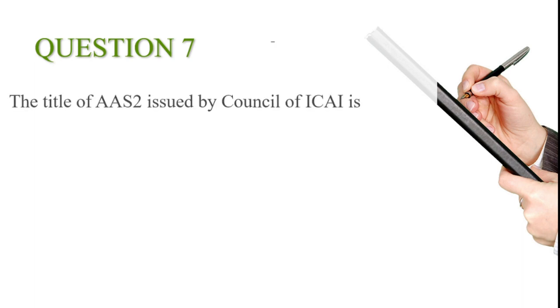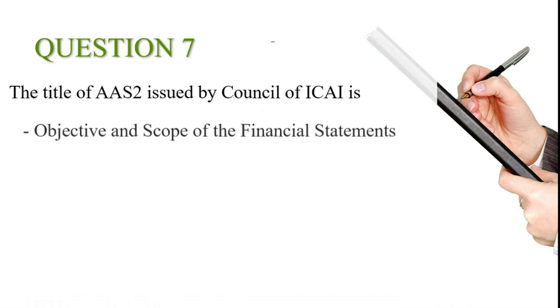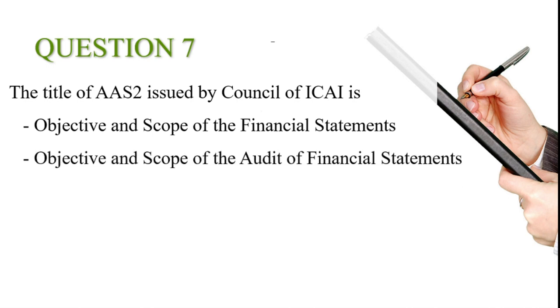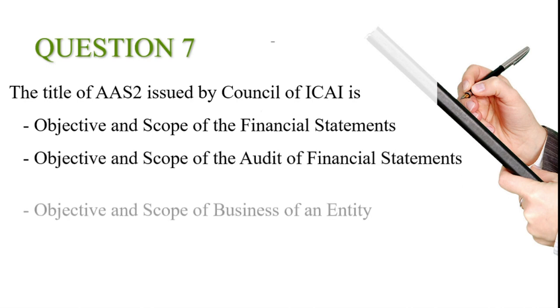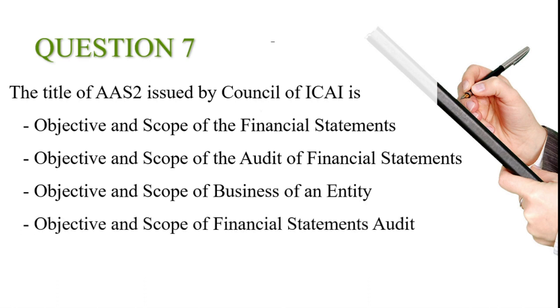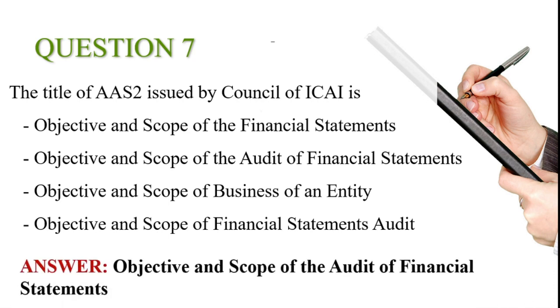Seventh question, the title of AAS 2 issued by Council of ICAI is: options objective and scope of financial statements, objective and scope of audit of financial statements, objective and scope of business of an entity, objective and scope of financial statements audit. And the answer is objective and scope of the audit of financial statements.